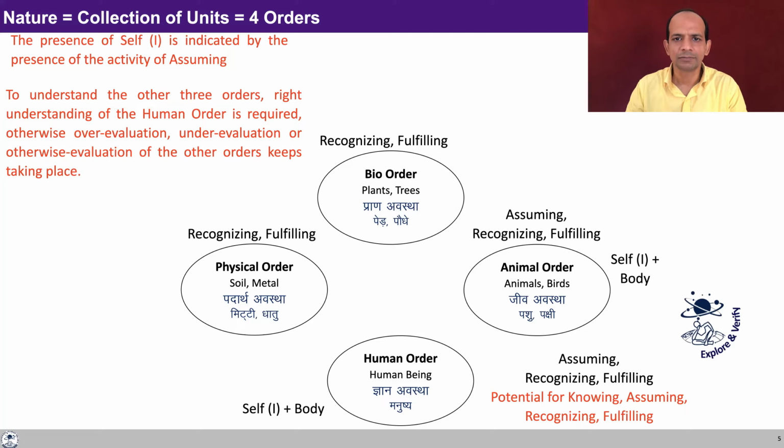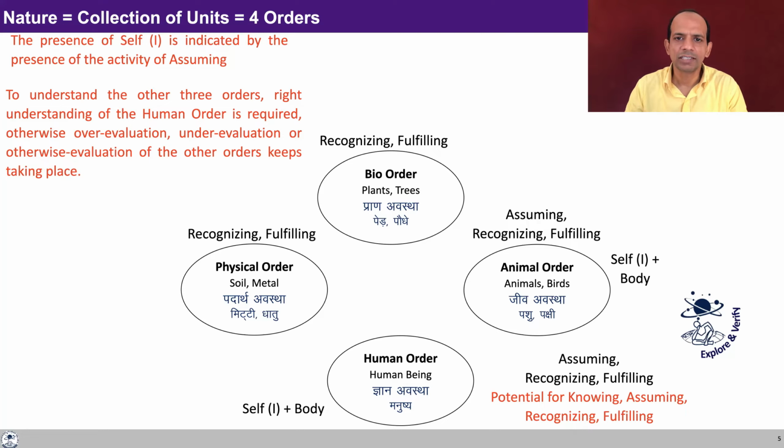Now, what has happened here? Can it happen with the tree? Can it happen with your chair? It cannot happen, certainly. It does happen with the animal, because in the animal we are able to see that there is activity of assuming.